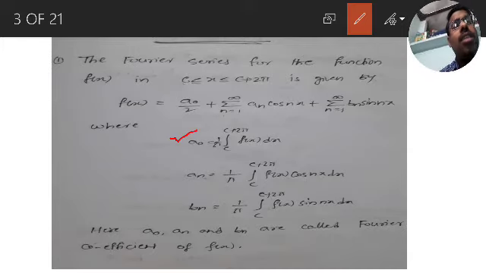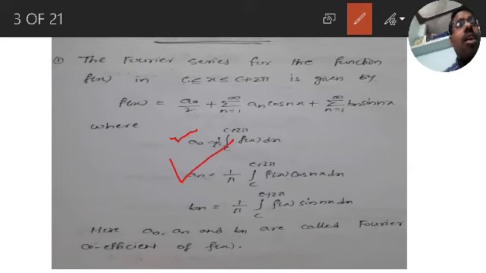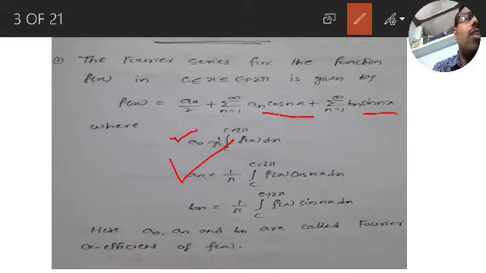So what is a naught? A naught is 1 by pi integration c to c plus 2 pi f of x into dx. What is a n? A n is 1 by pi integration c to c plus 2 pi f of x into cos nx dx. So remember, a n deals with cos and b n deals with sin.